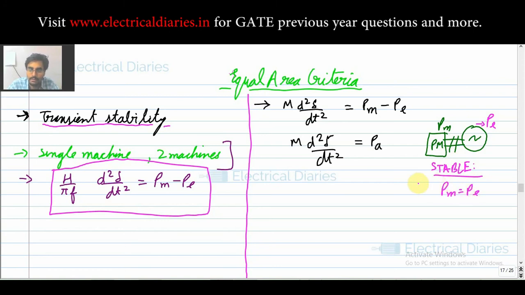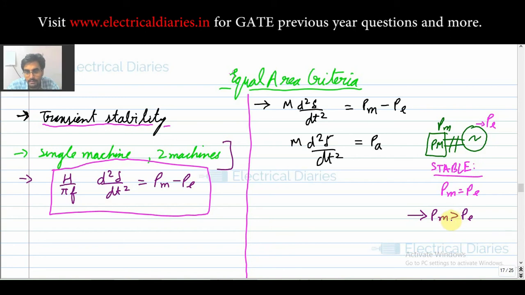Now see what happens. See, if by chance your Pe reduces, okay, or your Pm increases, so what will happen in those cases? See, if your Pm becomes greater than Pe, okay, if the situation becomes in this fashion, that is, your Pm becomes greater than Pe, then see what is happening.